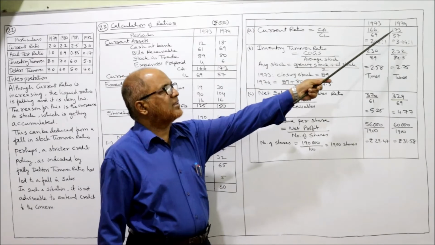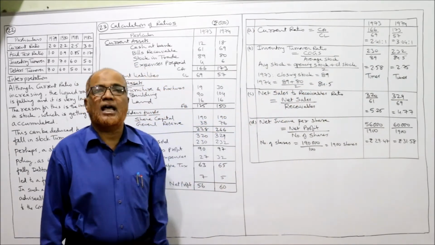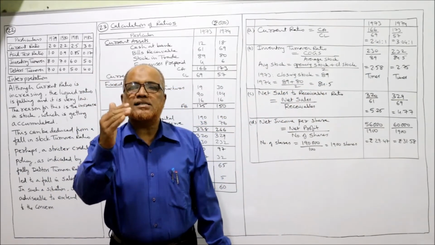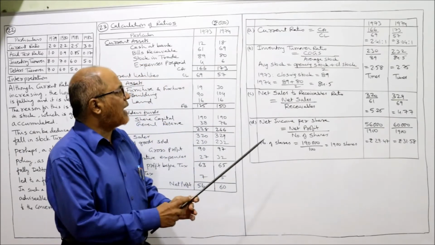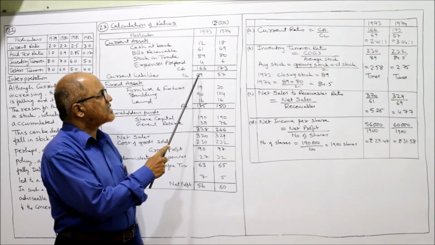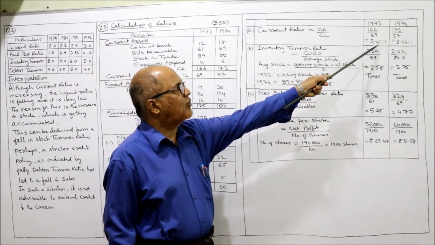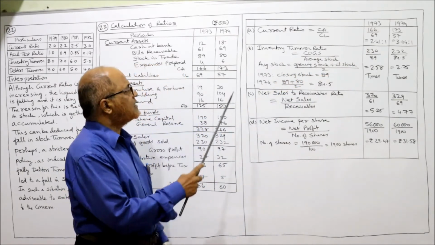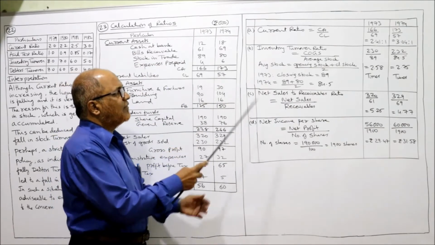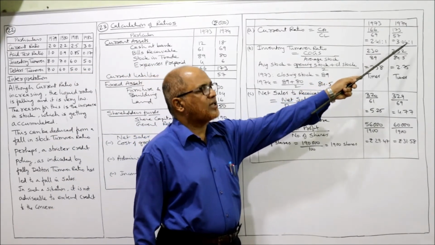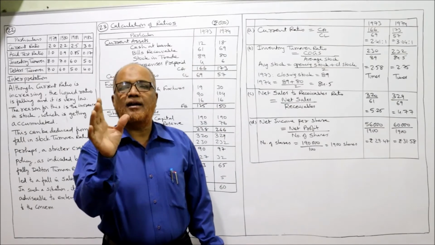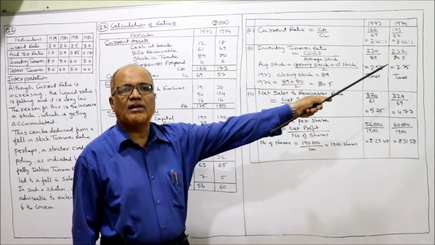So for 1973 and 1974, first I am calculating the current ratio. Current assets by current liabilities. So I have current assets here 166, current liabilities 69. 166 by 69, 2.41 is to 1. Then 1974, 173 by 57, 3.04 is to 1. So I have calculated the current ratio for 1973 and 1974.